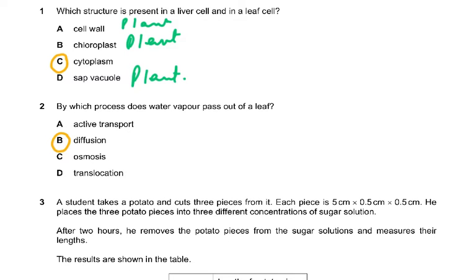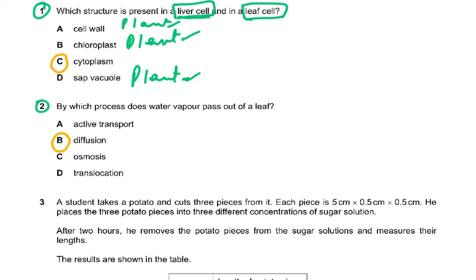As we look at question number 1, which structure is present in a liver cell and in a leaf cell? Now you know, this is the first chapter. A liver cell is an animal cell and a leaf cell is a plant cell. Cell wall is only present in plants, the cellulose cell wall. Chloroplasts are only present in some plant cells. Please do not say all plant cells because roots do not have any chloroplasts. And the sap vacuole is in plant cells. So the only answer to this was cytoplasm.